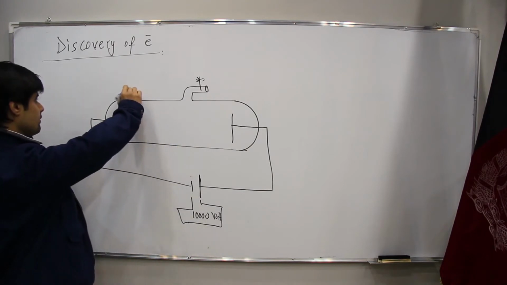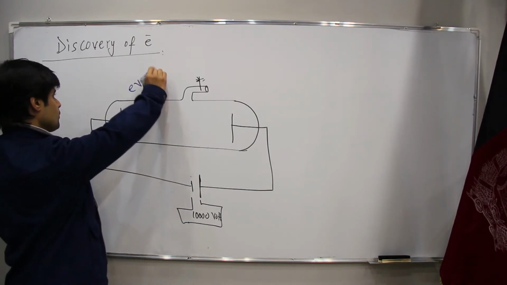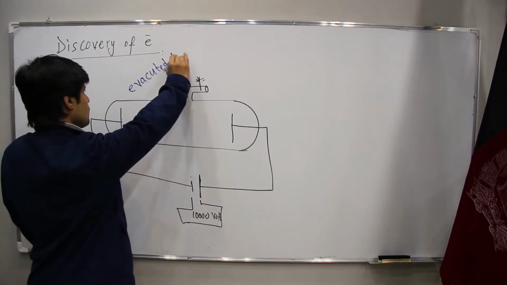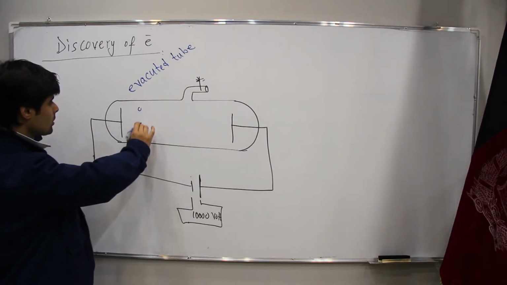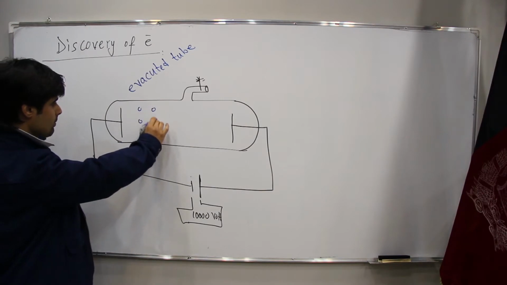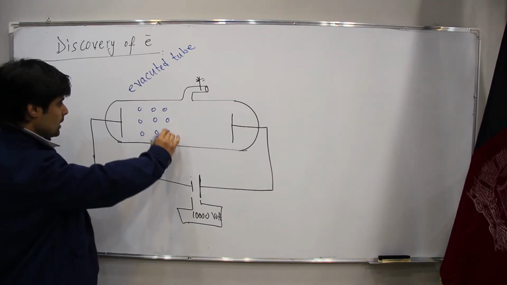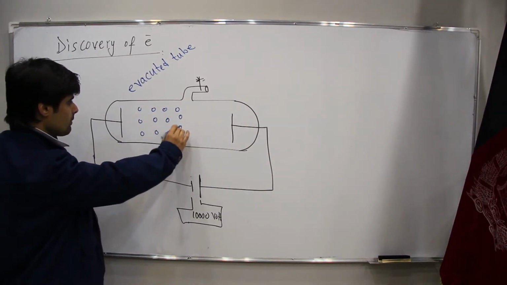This is an evacuated tube. In here we put some gases, maybe hydrogen, maybe oxygen, or whatever it is.